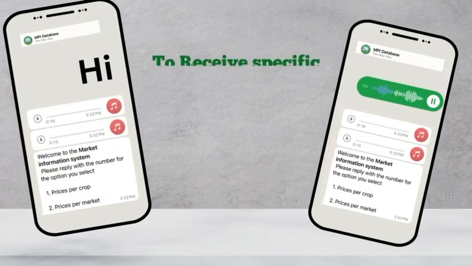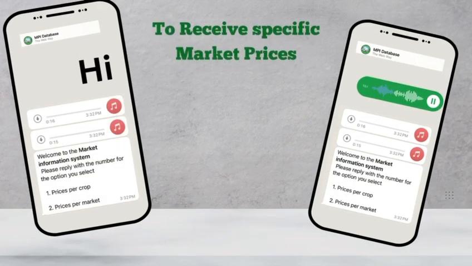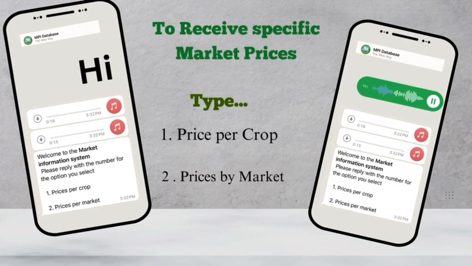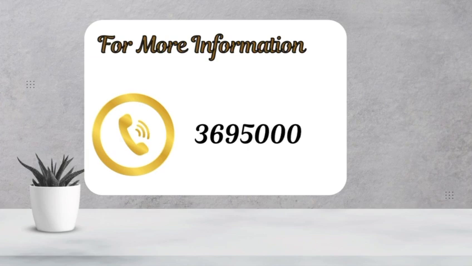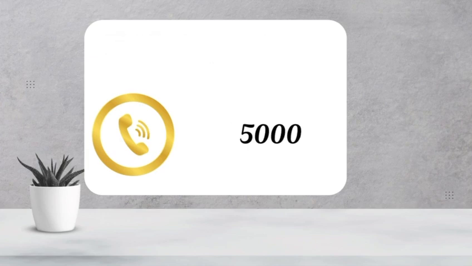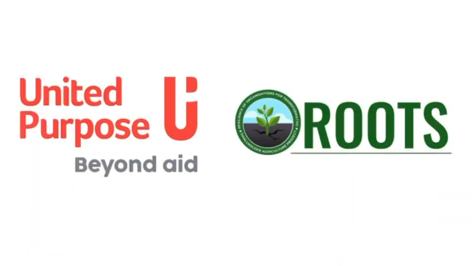If you want to receive specific market prices, reply with 1 to access prices per crop or reply with 2 to access prices per market. For more information, please call the support line 3695 000. This system is implemented by United Purpose and funded by Roots.